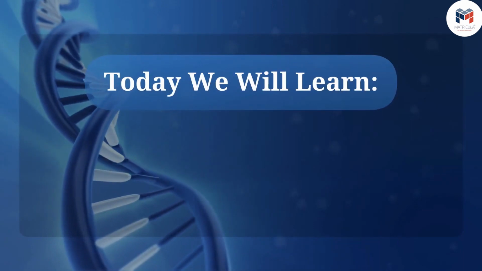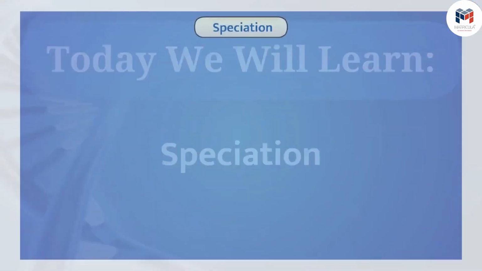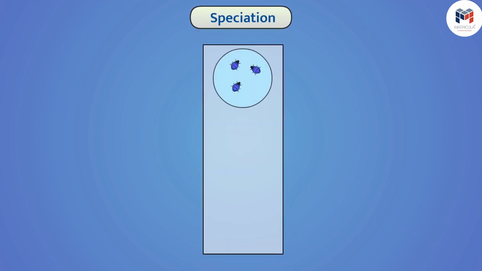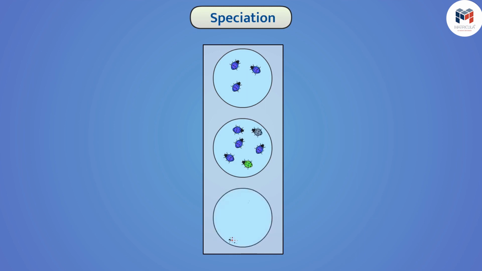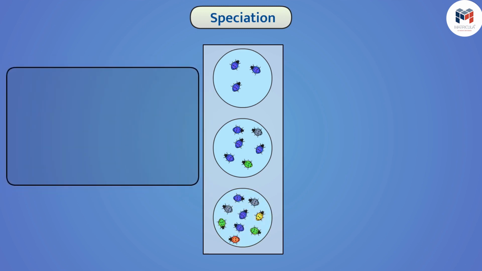Today we will learn about speciation. We know that during sexual reproduction, the offspring inherits traits of the parent and also inherits some variations as well. Due to these variations, certain characters develop in the organism which are different from those of the parents.